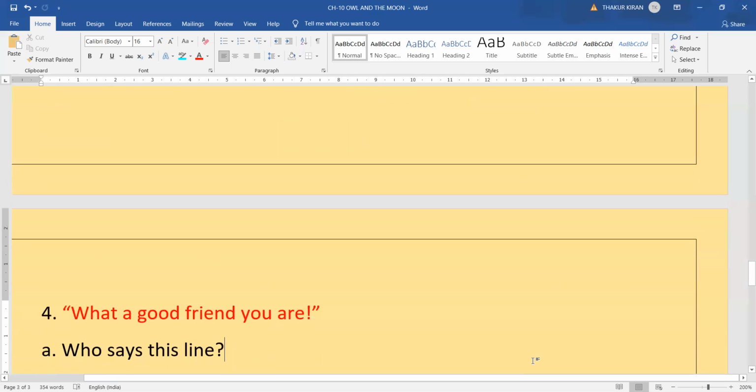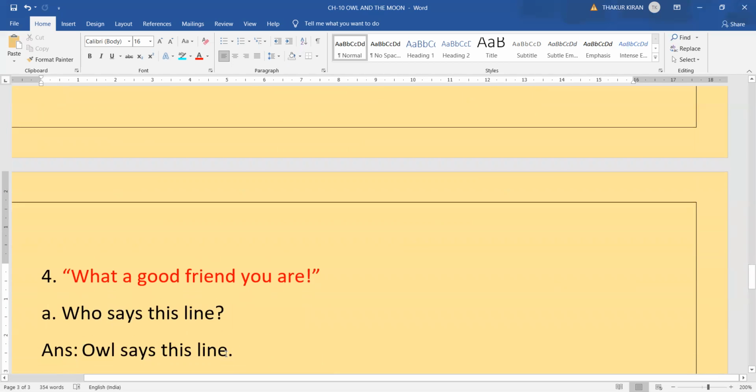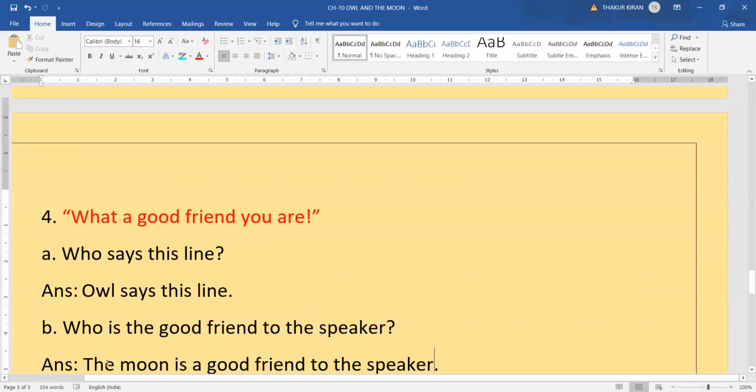Next. What a good friend you are. This line is also taken from the story, children. So let us solve some of its questions. Number A, who says this line? Owl says this line. Which line, children? What a good friend you are. This line. This line is said by Owl, isn't it?